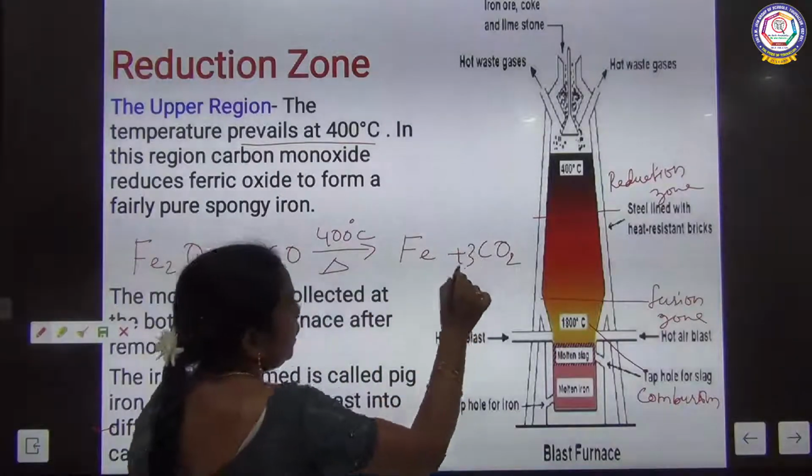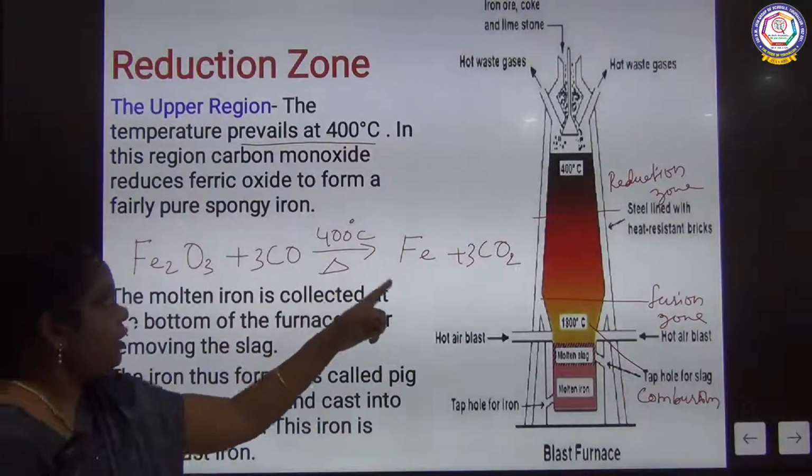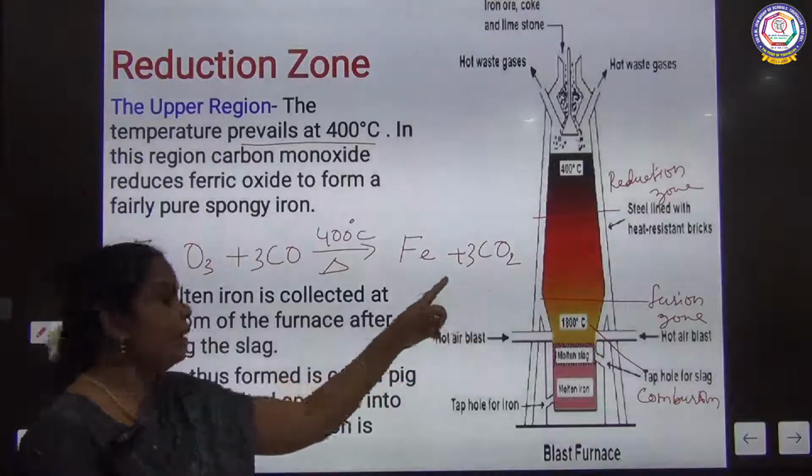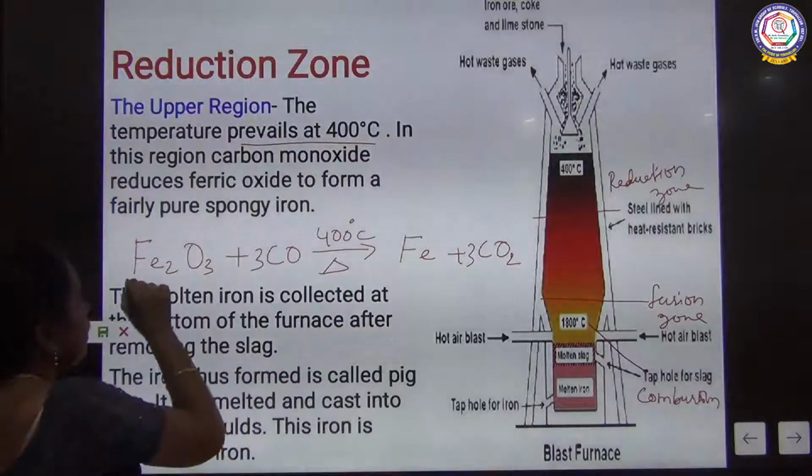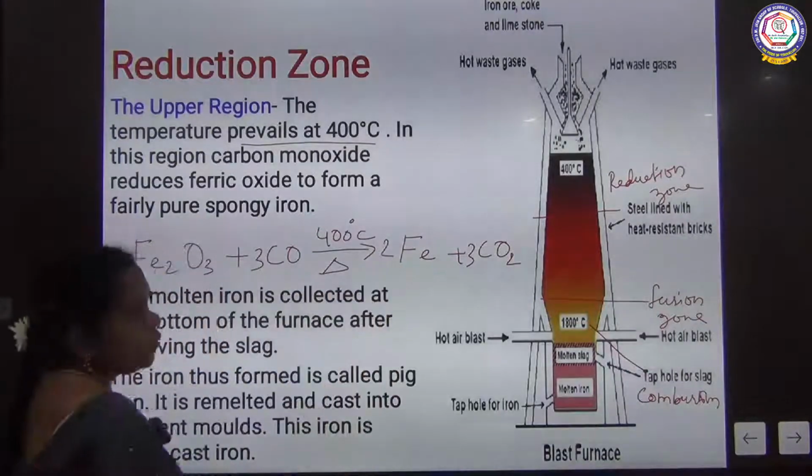If you put 3 here, see this 3 carbon, 3 twos are 6, and 3 plus 3, 6. And here how many iron? 2. So this is the equation.